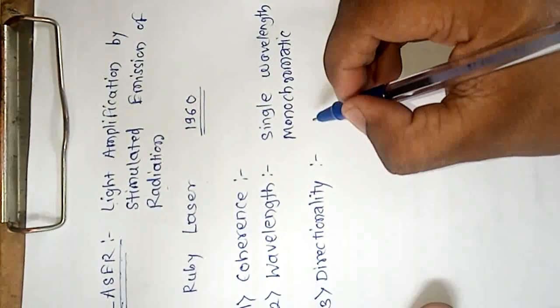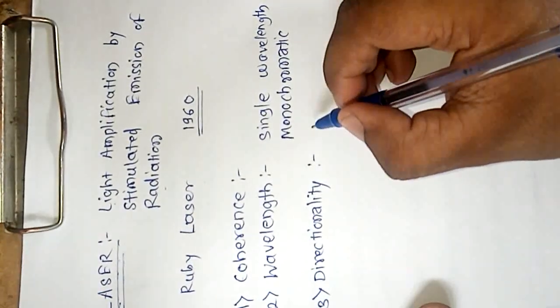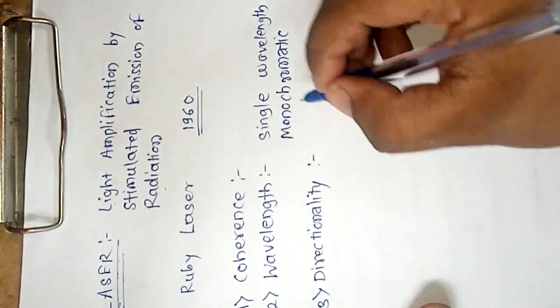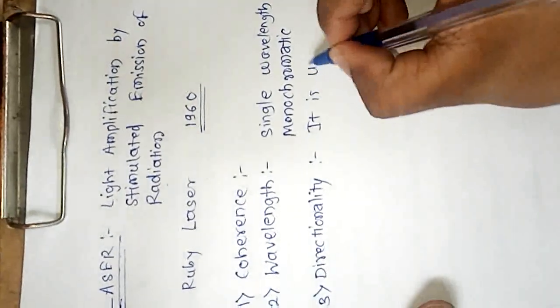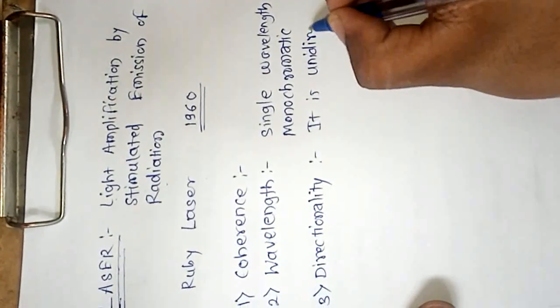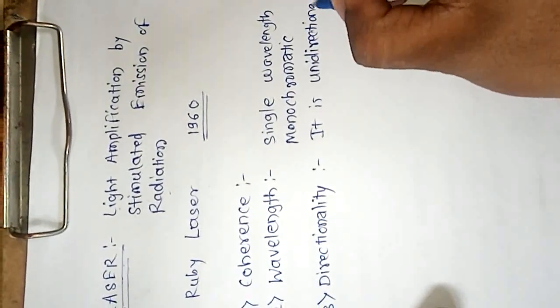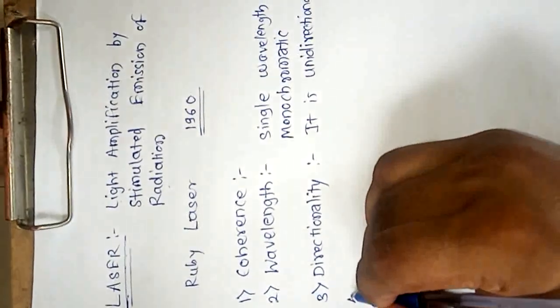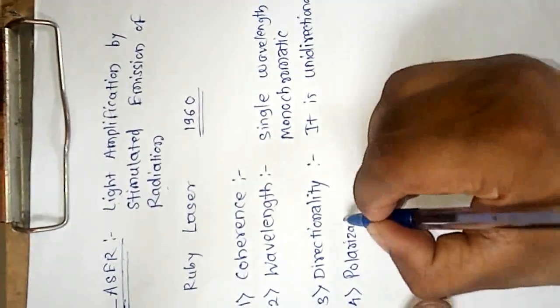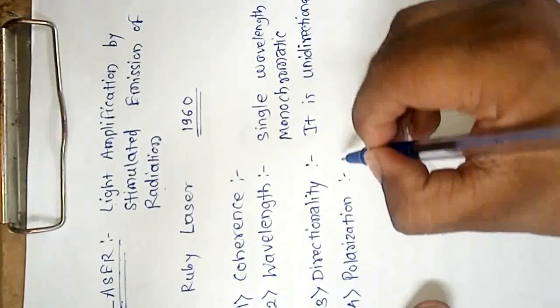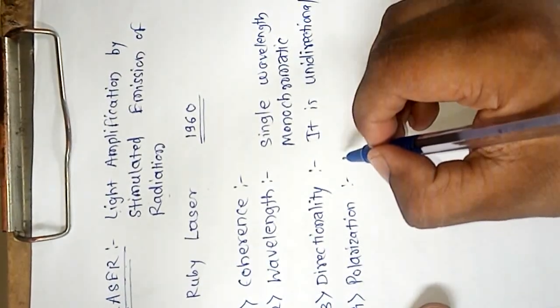Directionality. This laser is unidirectional. And the fourth one is polarization. You all know the definition of polarization.